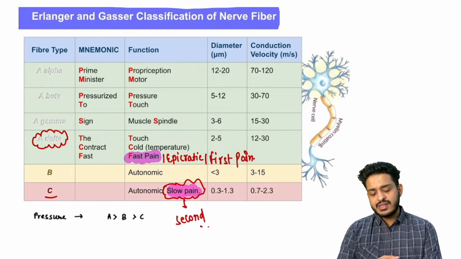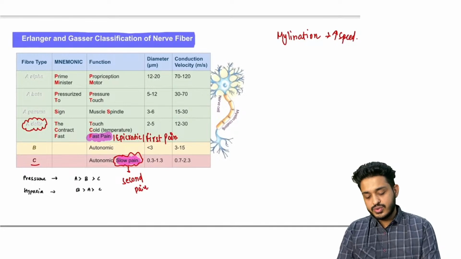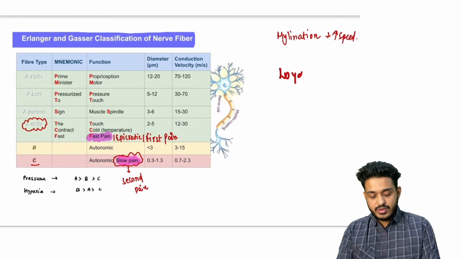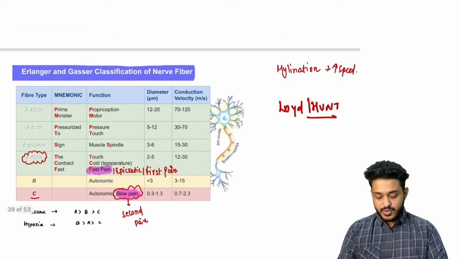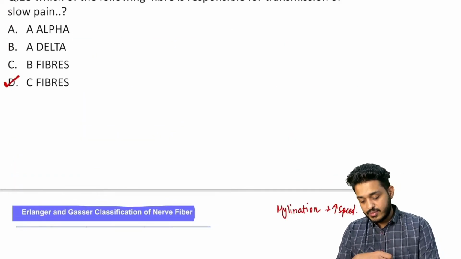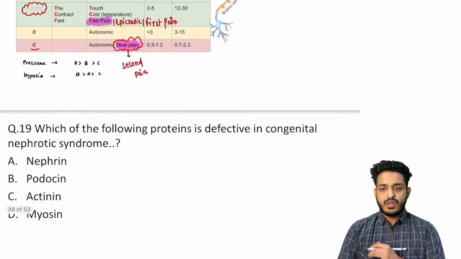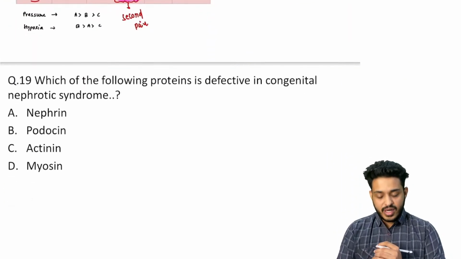One more you have, that is Lloyd and Hunt. You can just go through that. Okay, one more is the Lloyd and Hunt classification, right? So I hope you will be able to solve this type of question from the neuro part. Simple questions they are asking. Now try to solve this question.